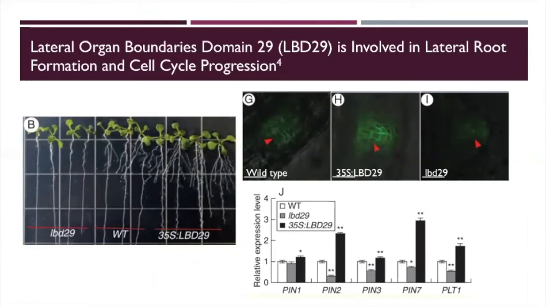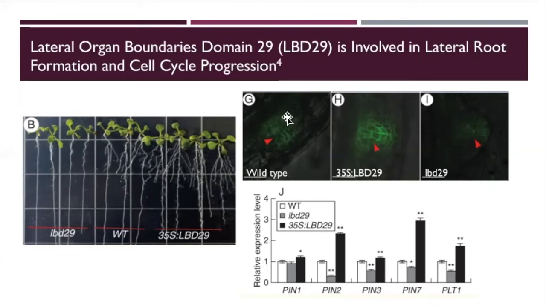To understand the primary article I chose, I need to explain a little bit about lateral organ boundary domain 29, or LBD29. It is found downstream of auxin response factors ARF7 and ARF19, and has been shown to have a role in lateral root formation and cell cycle progression in Arabidopsis. The image on the left shows the difference in lateral root formation between repressed LBD29 expression, wild type, and 35S LBD29, which is constitutively expressed. So clearly the 35S promoter and the constitutive expression of LBD29 cause much more lateral root growth.